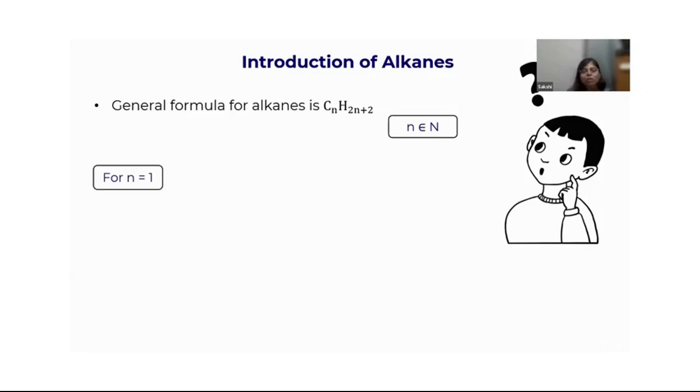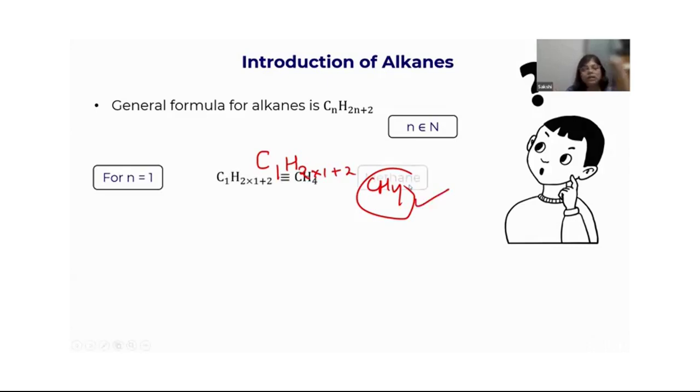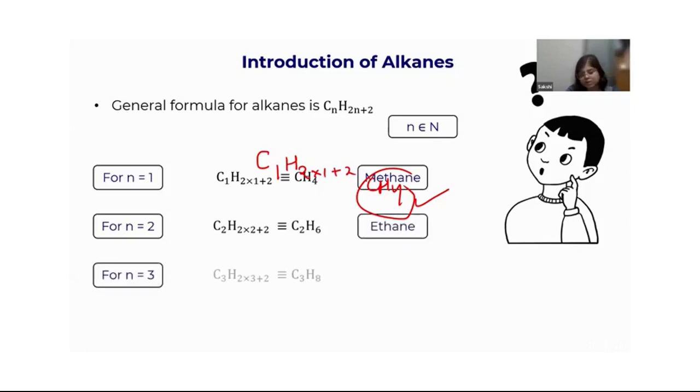For n equal to 1, the number of carbon atoms is 1, so let us try this formula. C1H2 into 1 plus 2. So it becomes CH4, which is nothing but methane, right? Methane is also known as marsh gas. This is the general formula which you should know. For n equal to 2, it is C2H6, that is ethane. For n equal to 3, it is C3H8, which is propane, right?